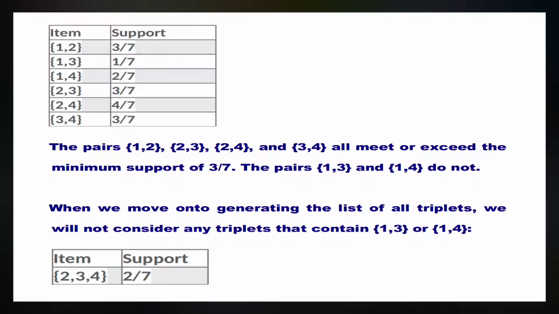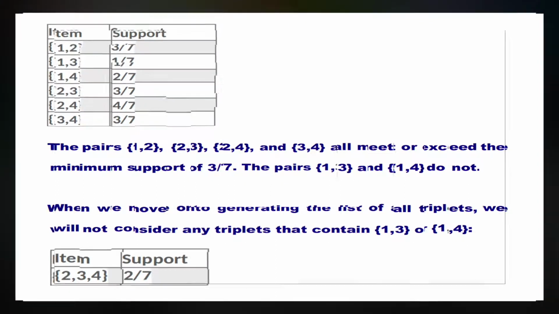So, the pairs 1, 2, 2, 3, 2, 4 and 3, 4 all meet or exceed the minimum support of 3 out of 7. The pairs 1, 3 and 1, 4 do not. When we move on to generating the list of all triplets, we will not consider any triplet that contains 1, 3 or 1, 4. Look at this table, the item set 2, 3, 4 supports 2 out of 7.